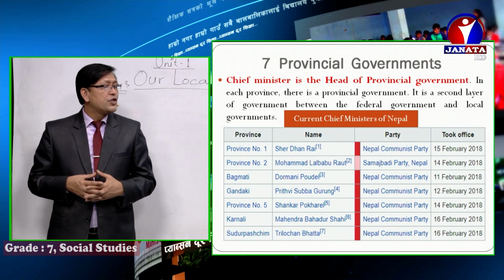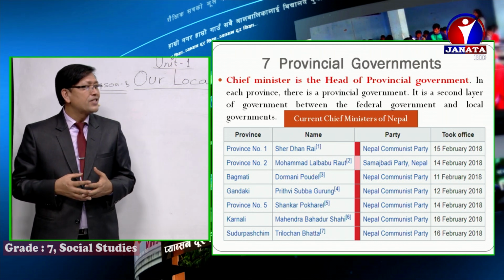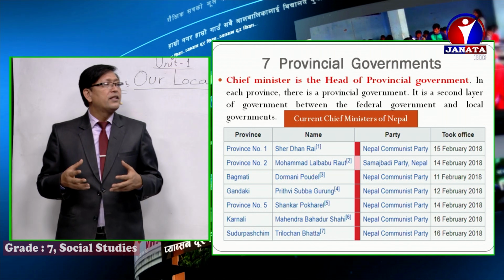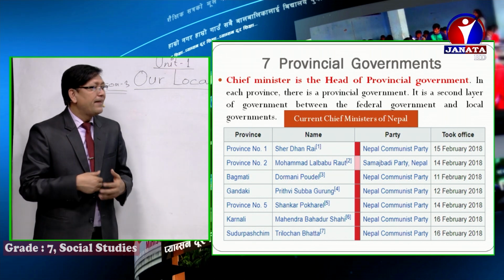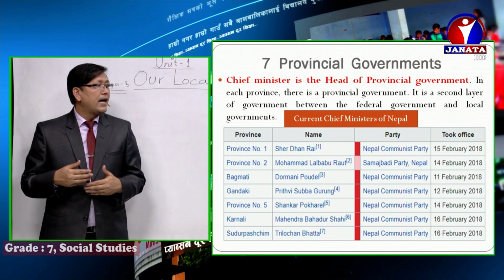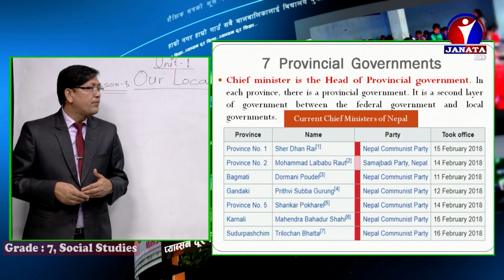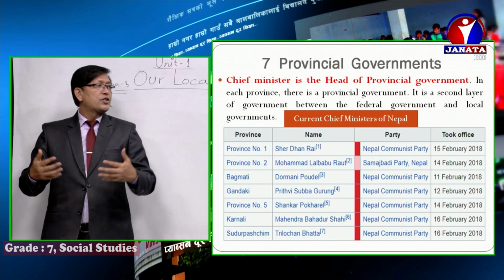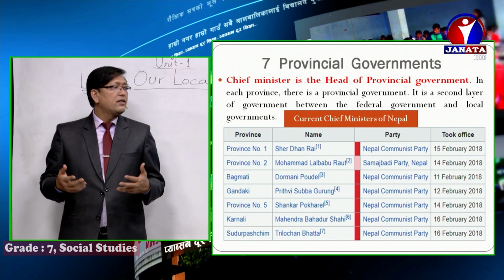Damodar Dormani Paurel, right? Chief Minister of Bagmati Province. And Gandaki Province, Prithvi Subba Gurung. All right. And then province number 5, Sankar Pokhrel, Chief Minister. And then Karnali Province, Mahendra Bahadur Shahi. All right. Then last, Sudur Paschim Province, who is there? Trilochan Bhatta.